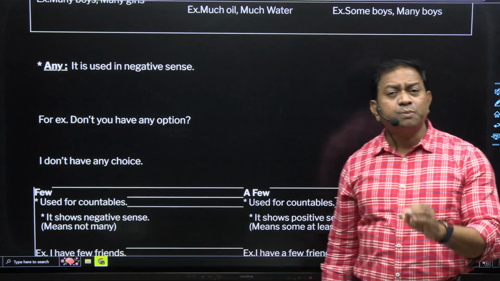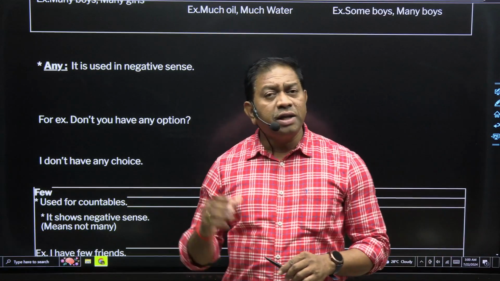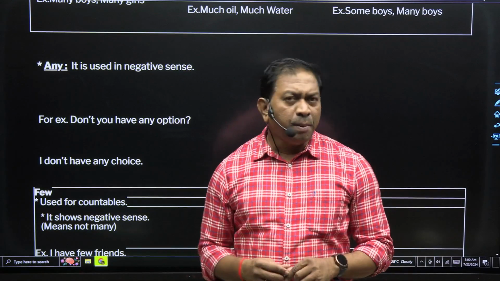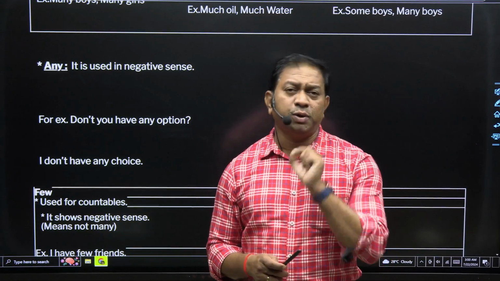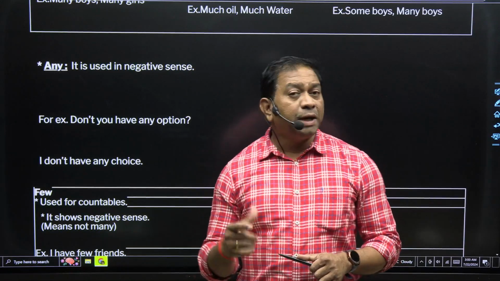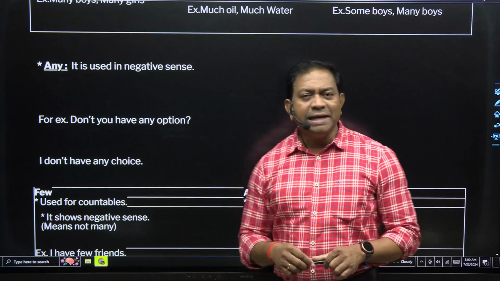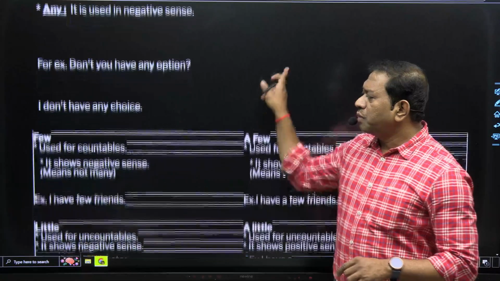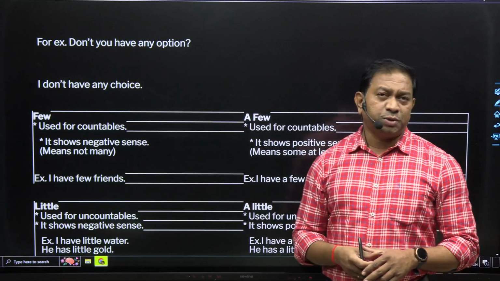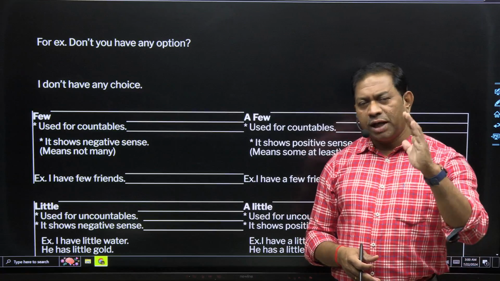Any is generally used for negative sense. Isn't there any option? Aren't there any students? Isn't there any problem? मोस्टली उसका सेंस कैसा है? नेगेटिव होता है. Is there any option, means थोड़ा negative आता है. Is there any problem? Negative sense. So any is used for negative sense. Clear? बाद में आता है, for example, don't you have any option, I don't have any option, any choice, etcetera. Okay बच्चे लोग, यहां तक any problem?